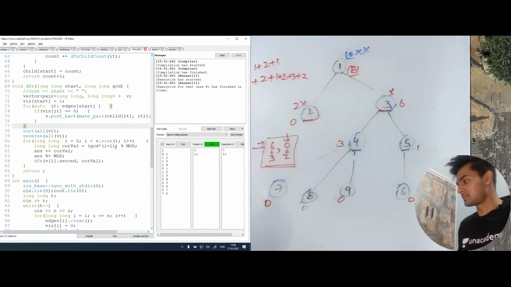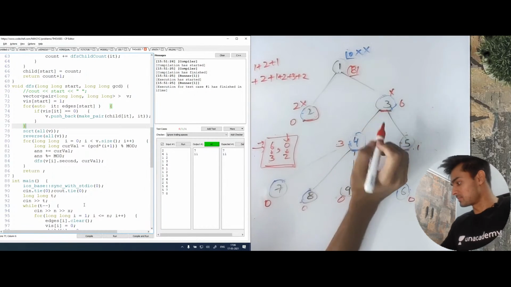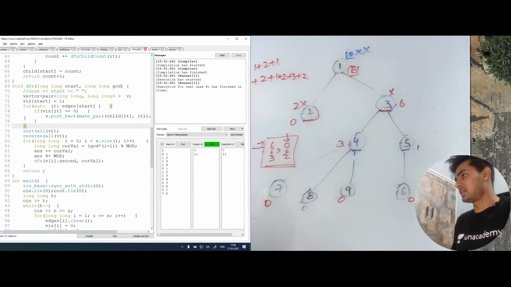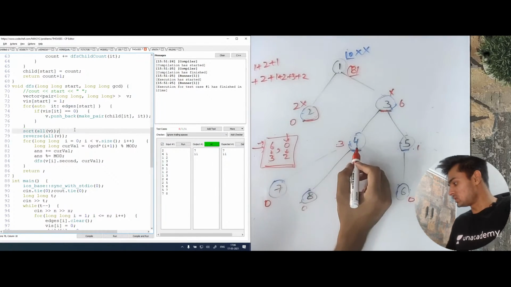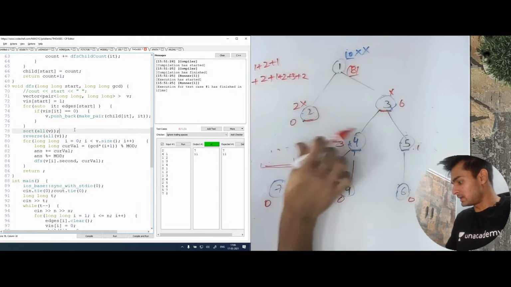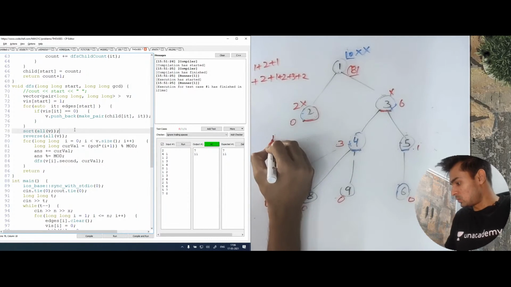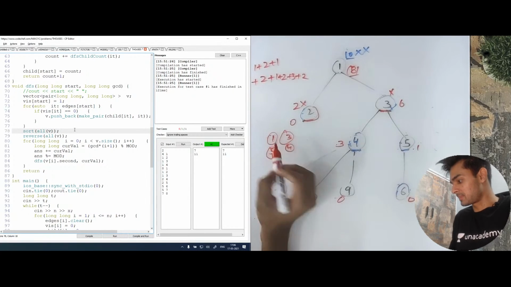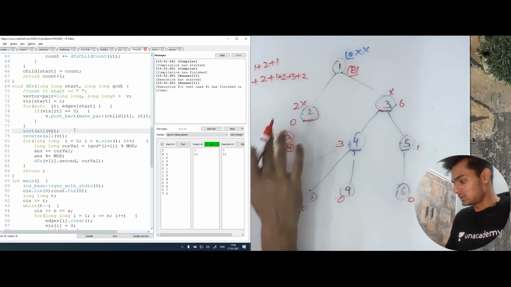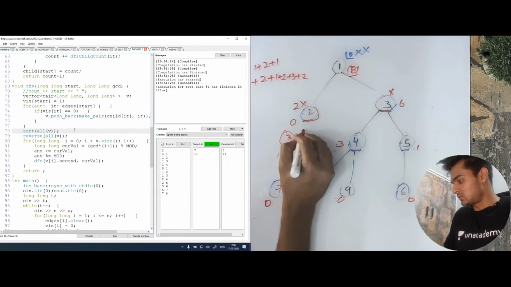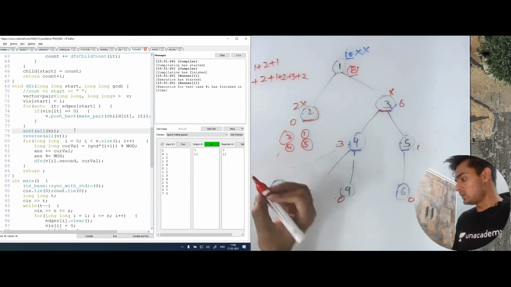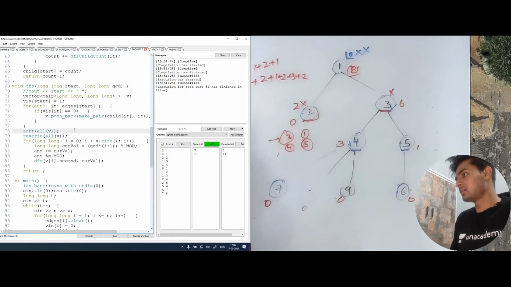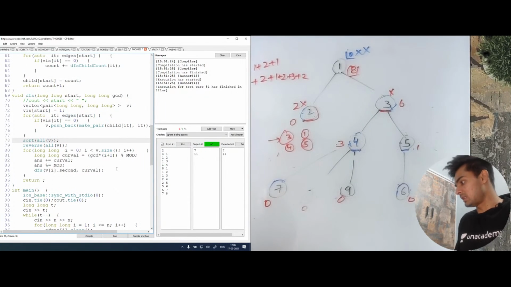Let's go for this node. Now when we run this node, in this vector I'm scanning all its children again. For every child, I store the value of its children. So what I get is 1, 5 and 3, 4. These are the node numbers and these are the child counts. Then I sort these values, so if I sort these, this will come afterwards. So 1 and 5.